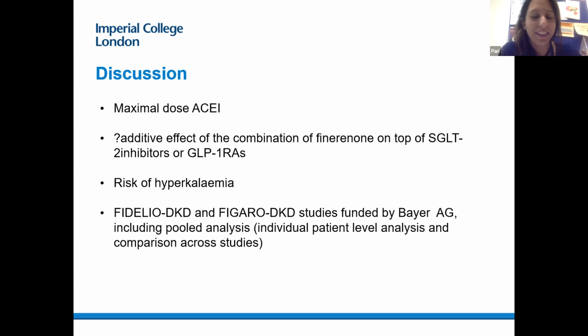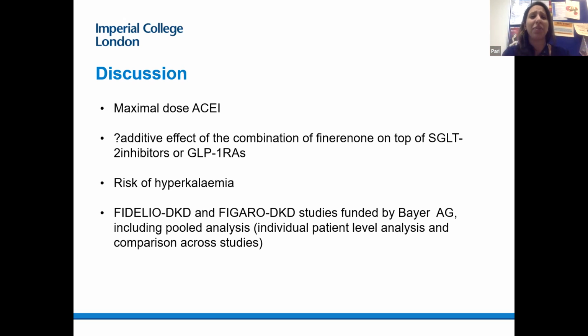And finally, I personally thought this was really interesting, and I thought I'd talk a little bit about it, but both these studies, Fidelio DKD and Figaro DKD, are studies that have been funded by Bayer, and all their analysis and everything has been done by them as well. And normally, whenever anyone funds a large pharmaceutical company, I always think twice about these things.